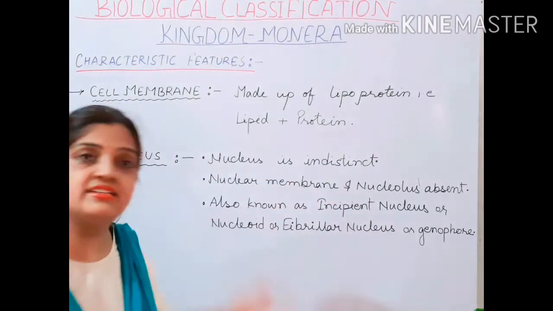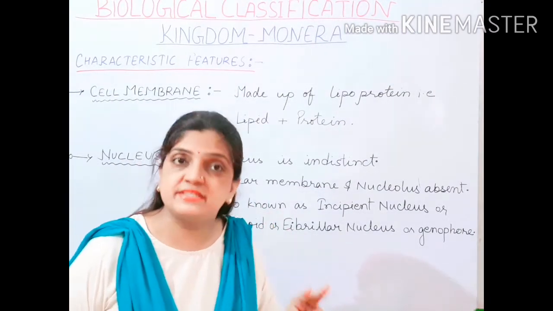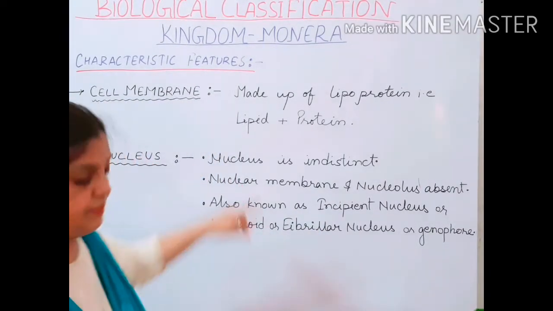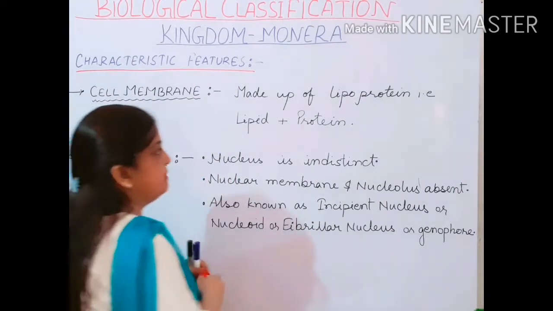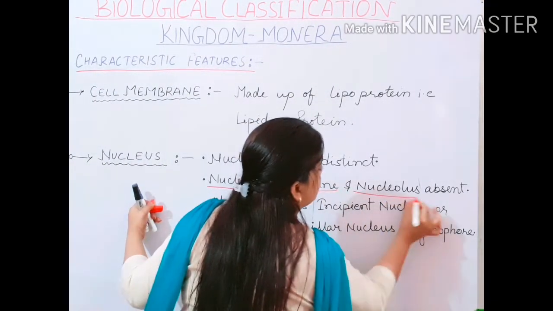Now children, why is it indistinct? Because two important parts are absent in the nucleus of Monerans. And what are the parts? The parts are your nuclear membrane and your nucleolus.